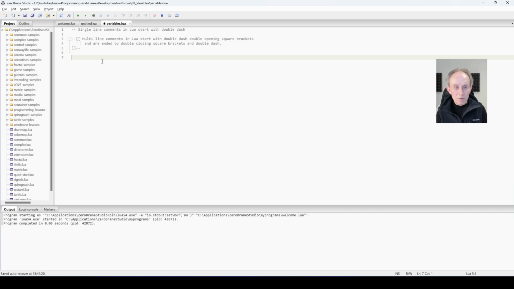Now let's write the Hello World program that I introduced in the previous tutorial, but this time using variables. A variable in any computer language is kind of a container into which you can place some sort of value.